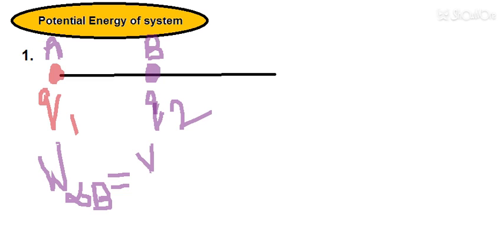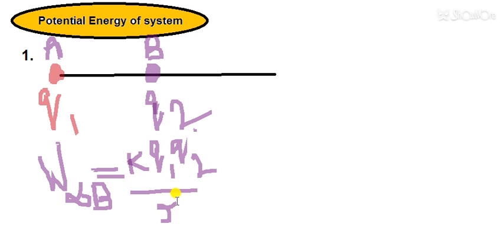So I am writing it here, work done from infinity to B is equal to k, where k is 1 by 4 pi epsilon naught, k into q1 q2 by r1, where r1 is the distance between A and B. This distance is r1.